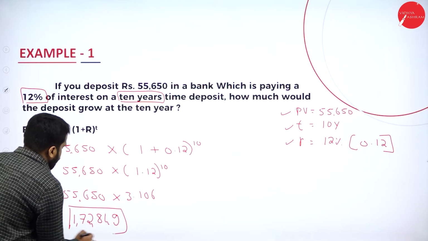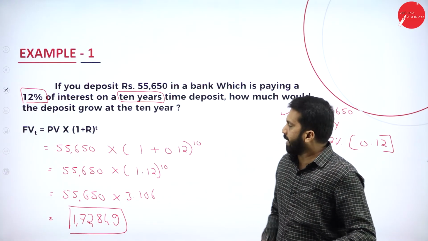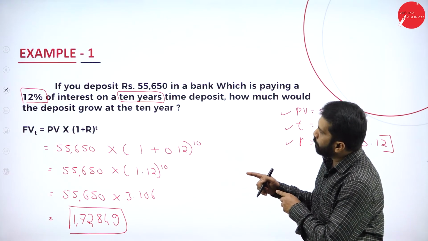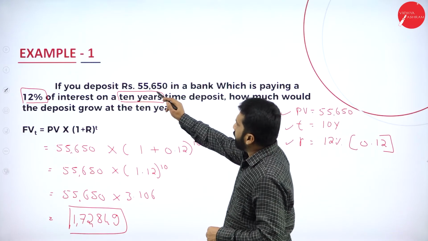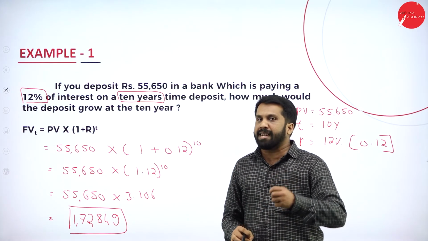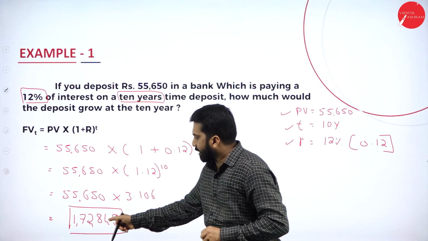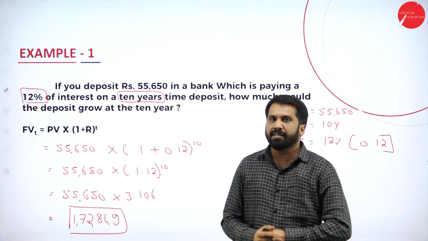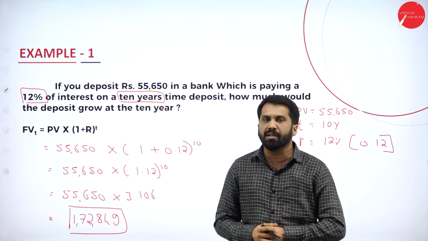This is your answer. So what we calculated? We calculated your future value. How do we calculate it? See, 55,650 if you deposit today, after 10 years, the same amount will become 1,72,849. Hope you understood. This is all about your future value.